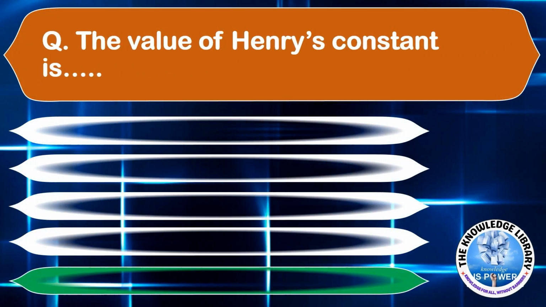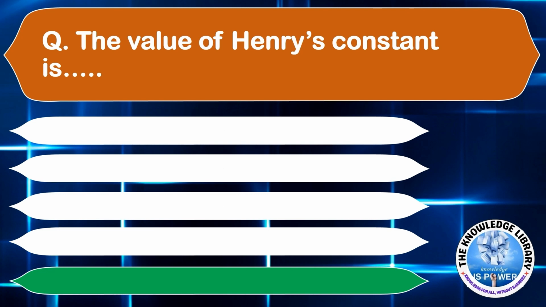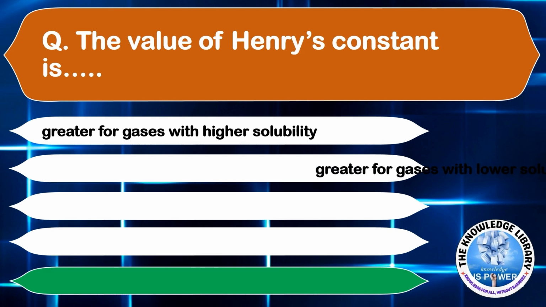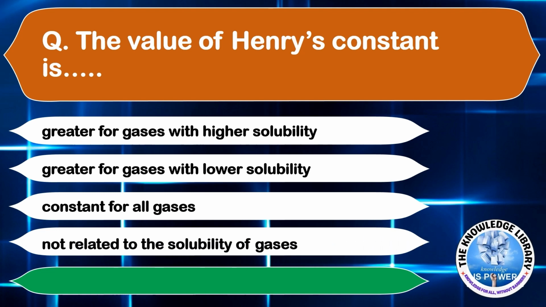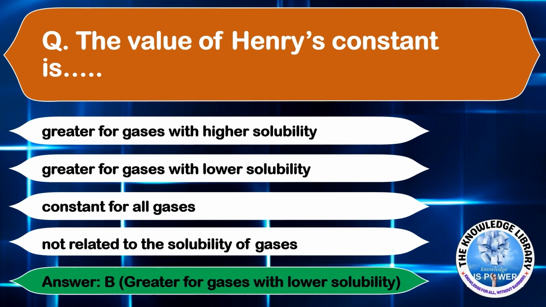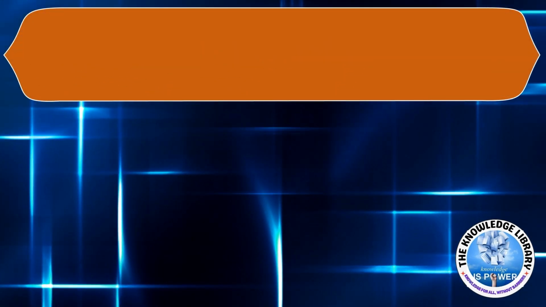The value of Henry's constant is option A, greater for gases with higher solubility. Option B, greater for gases with lower solubility. Option C, constant for all gases. Or option D, not related to the solubility of gases. The correct answer is option B, greater for gases with lower solubility. Moving to the next question.